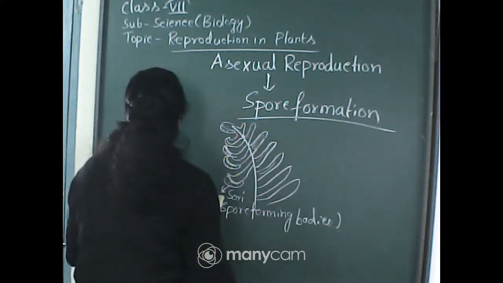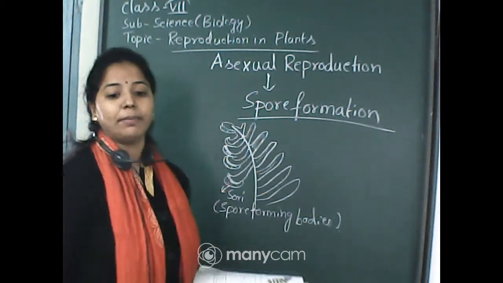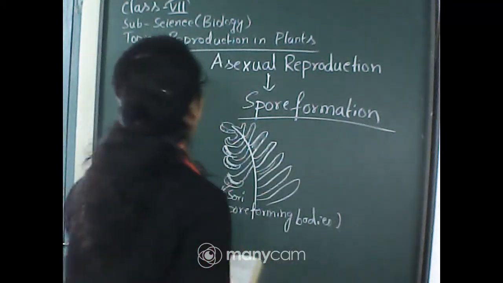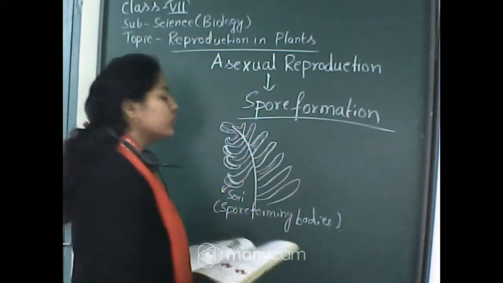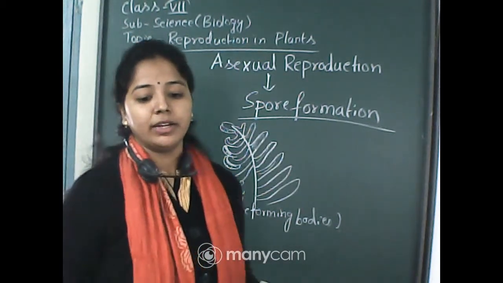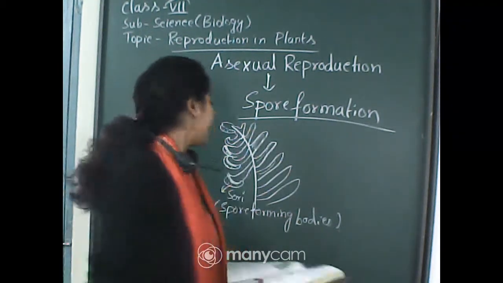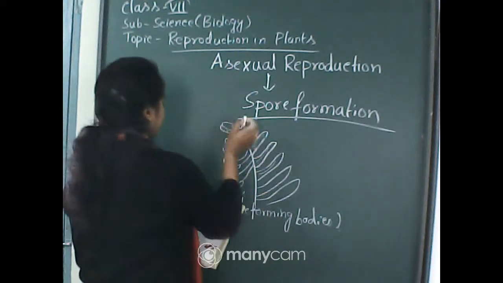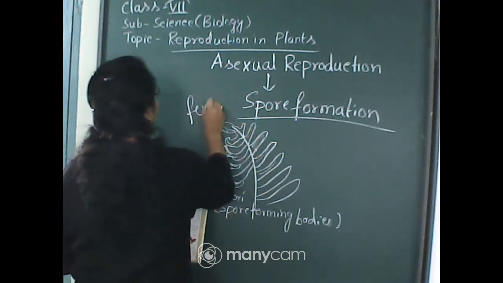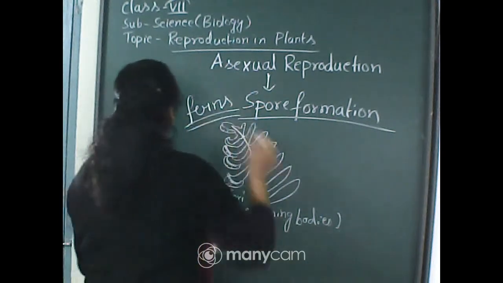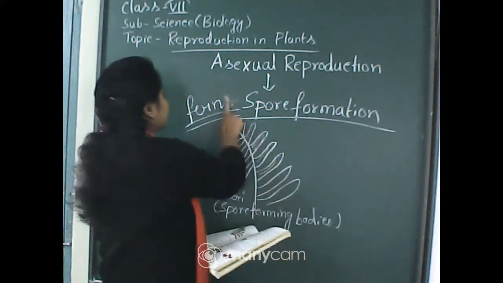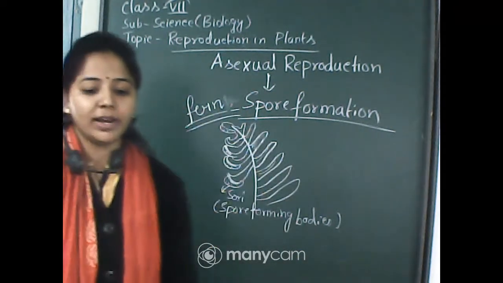So from here spores can be easily spread, and by this way their reproduction takes place. A new plant can easily grow from such spores. So these are spores in case of ferns. I hope you understood.